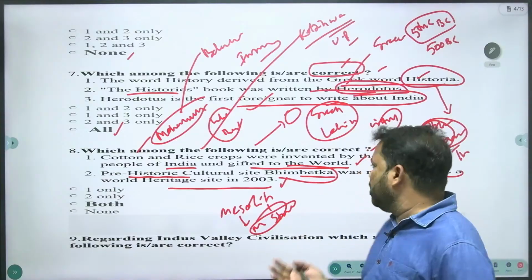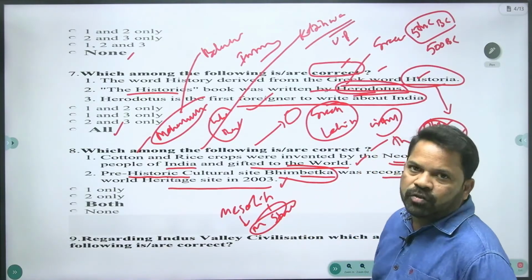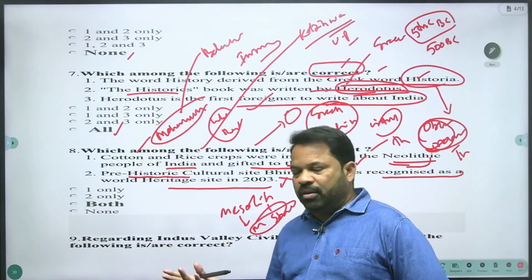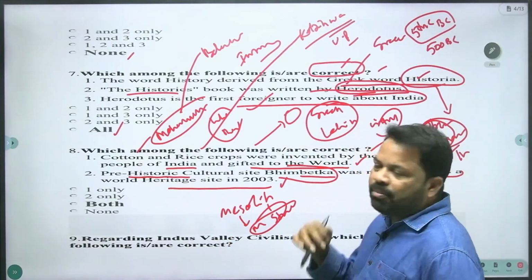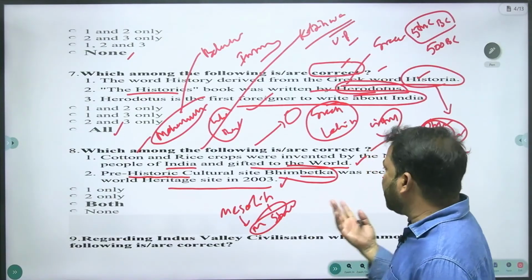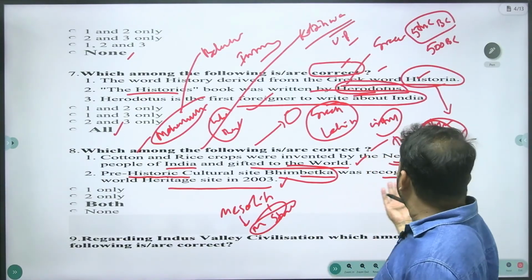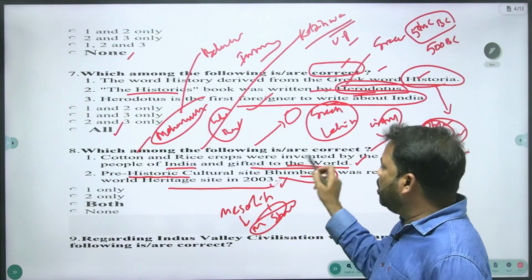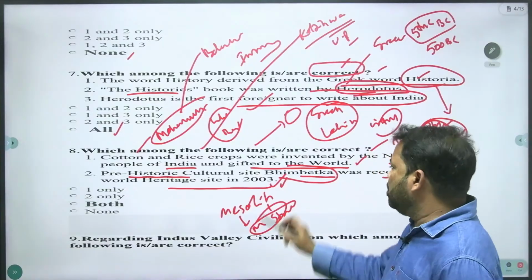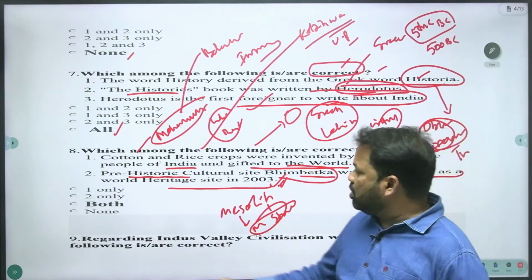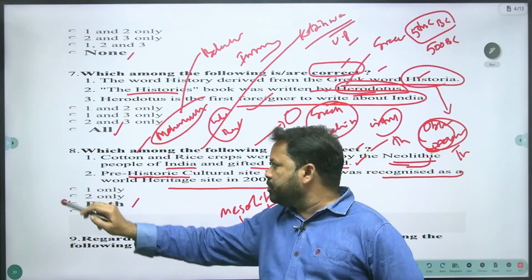After that, UNESCO, the United Nations Educational, Scientific and Cultural Organization, one of the organs of the UN, saw the Bhimbetka caves, and they were surprised, and they recognized the Bhimbetka caves as a World Heritage Site in 2003. This is also a right statement. Statements 1 and 2 are both correct. C is your answer.